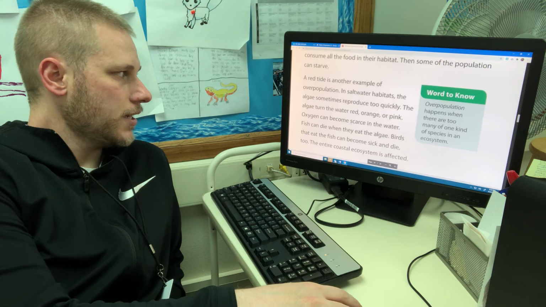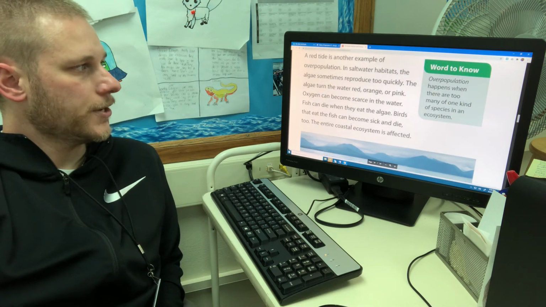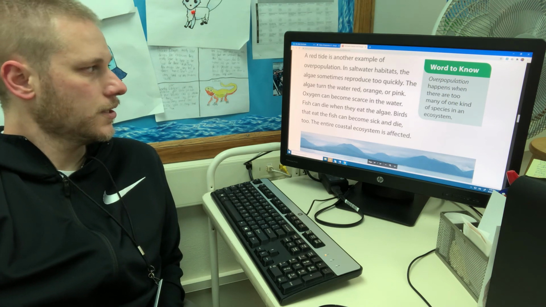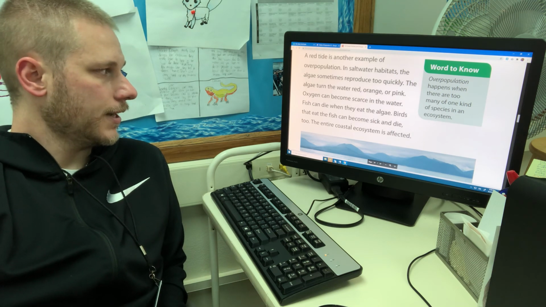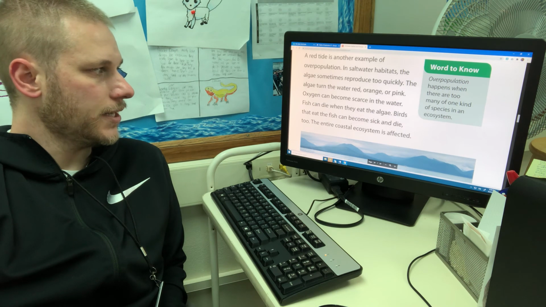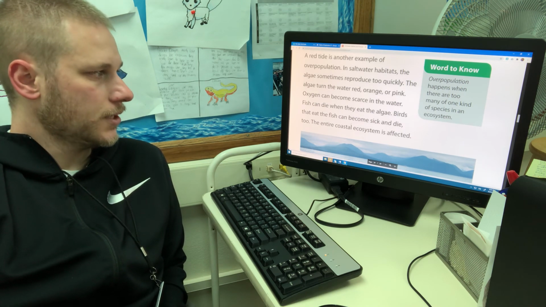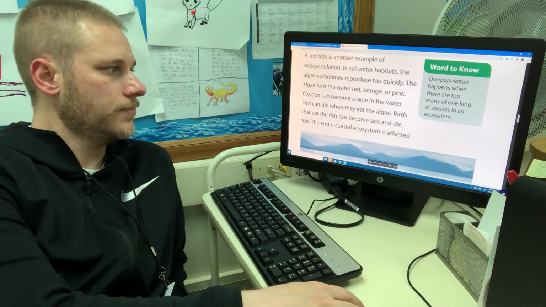A red tide is another example of overpopulation. In saltwater habitats, the algae sometimes reproduce too quickly. The algae turns the water red, orange, or pink. Oxygen can become scarce in the water. Fish can die when they eat algae. Birds that eat the fish can become sick and die, too, and the entire coastal ecosystem is affected.